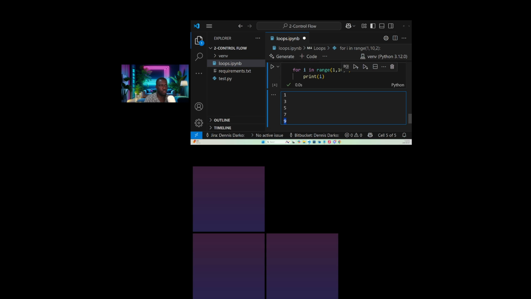Okay. So it tells you that for i in range 1, 10, 2, the 1 is our start, where we want our range to start or our iterating to start. And for our iterating to start, we are saying that Python starts from this. If I had done something like this, it would be a different ball game altogether.